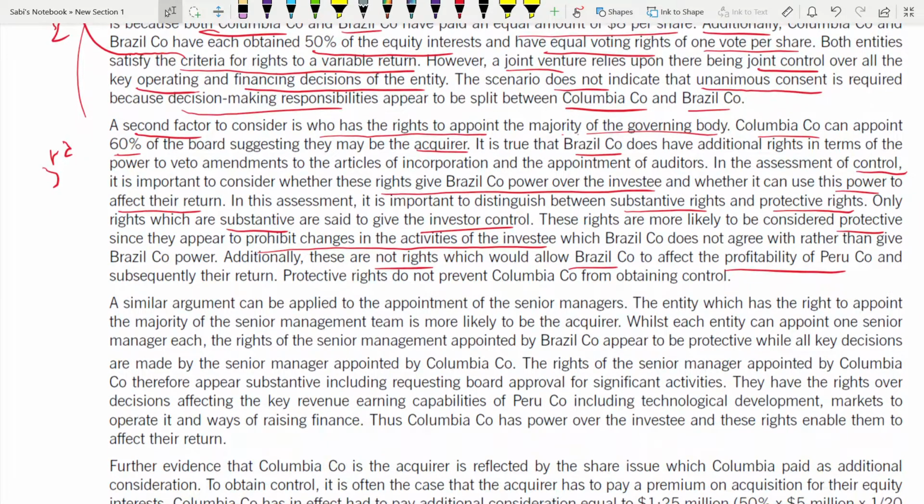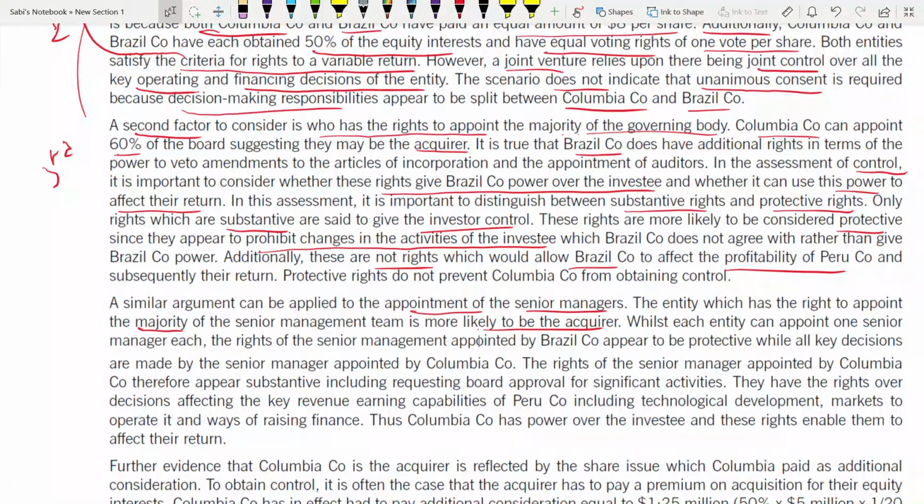Coming to the next one. Now we are talking about the appointment of senior managers. A similar argument can be applied to the appointment of senior managers. Who has the power to appoint them? The entity which has the right to appoint the majority of the senior management team is more likely to be the acquirer, whereas each entity can appoint one senior manager each.